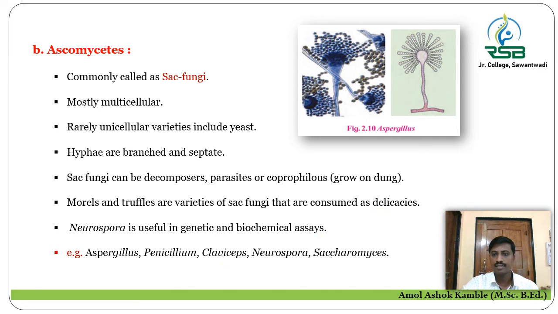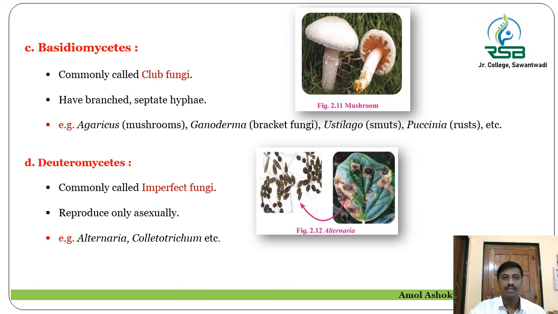Let us move towards the next group of fungi, that is the Basidiomycetes. The Basidiomycetes, they are commonly called as the club fungi. They are having the branched and septate hyphae, and the mushrooms are included in the Basidiomycetes. For example, Agaricus, that is the mushroom. Ganoderma, that is the bracket fungi. Ustilago, that is the smuts. Puccinia, rust, they are all included under the Basidiomycetes.